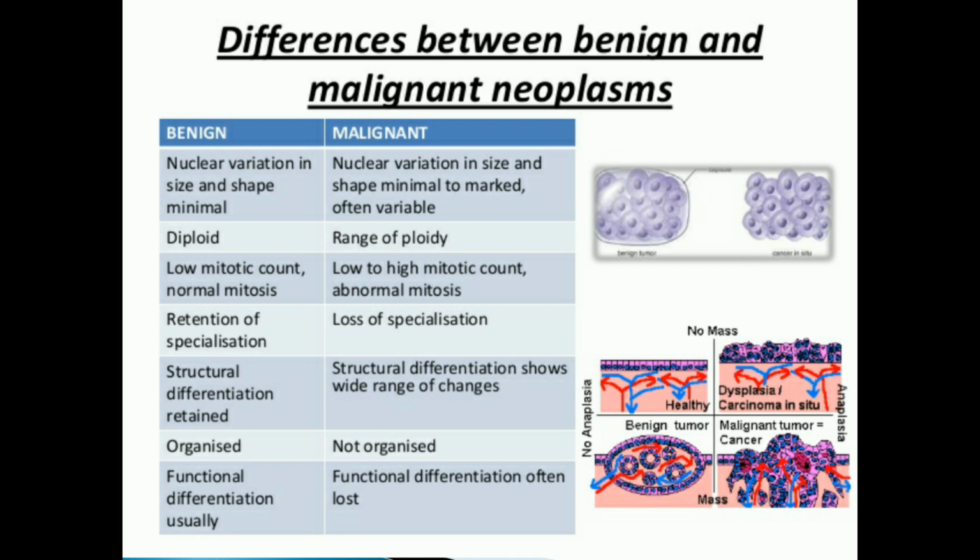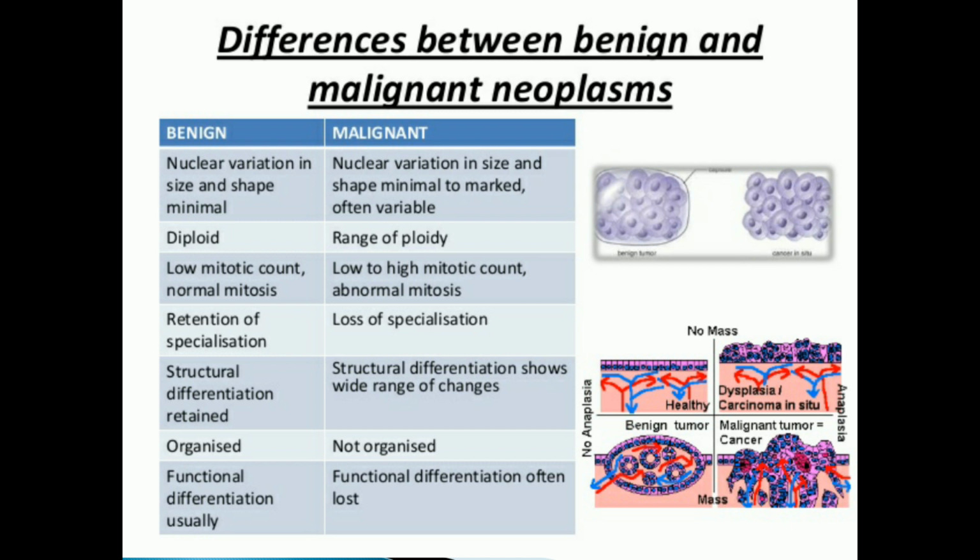Now we will see the tabulated form. There is nuclear variation in size and shape, but it is minimal in benign tumors. In malignant tumors there is a large variation, often variable in size and shape, ranging from minimal to marked depending upon which type of cancer it is. Normally it will be diploid in a benign tumor. The range of ploidy will be from diploidy to polyploidy depending upon the malignancy. Normally the benign has a low mitotic figure and normal mitosis. Mitosis will be there, but of a normal type. In malignancy it is abnormal mitosis, and the mitotic figure is low to high depending on the tumor.